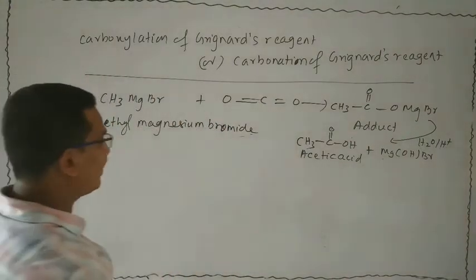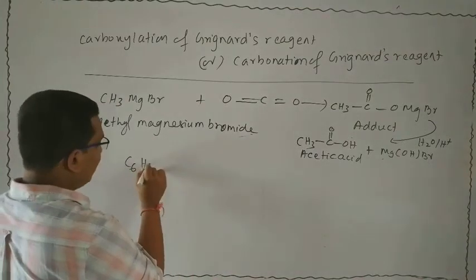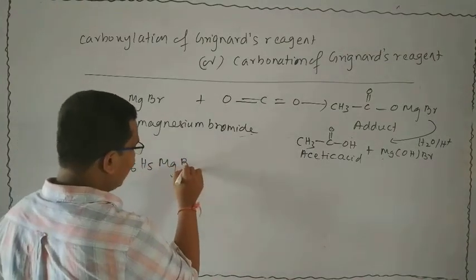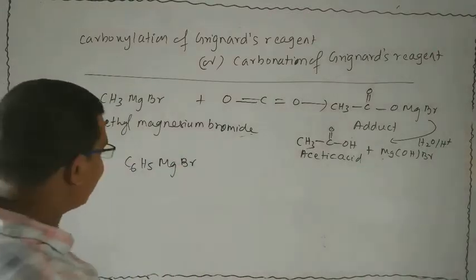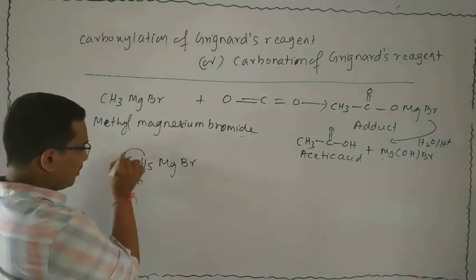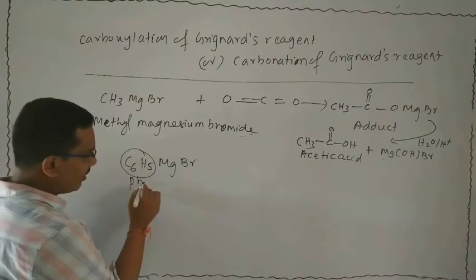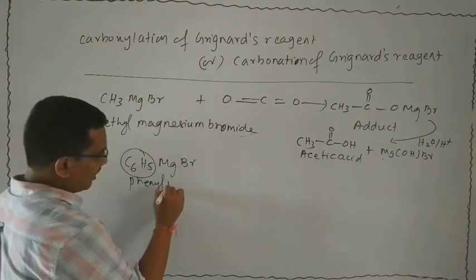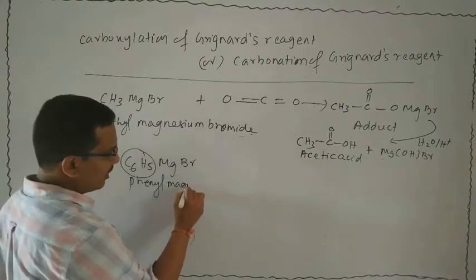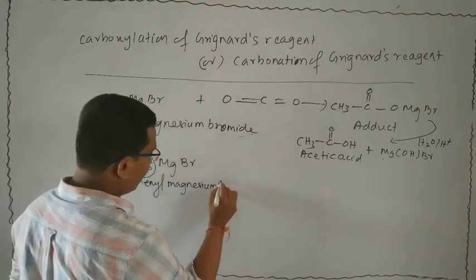Take an example for preparation of aromatic carboxylic acid. Suppose we think of phenyl magnesium bromide. It is a Grignard's reagent. Here R is the aryl group. What is the name of this compound? This is phenyl, this is magnesium, and this is bromide. That is phenyl magnesium bromide.